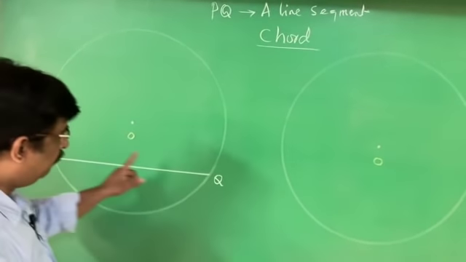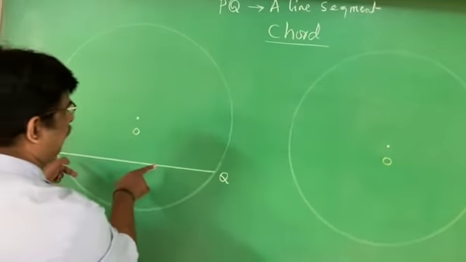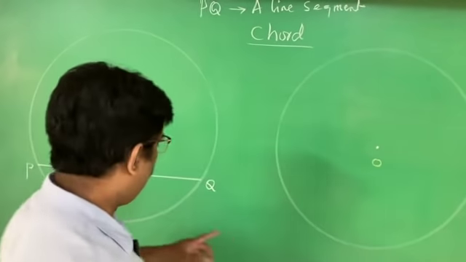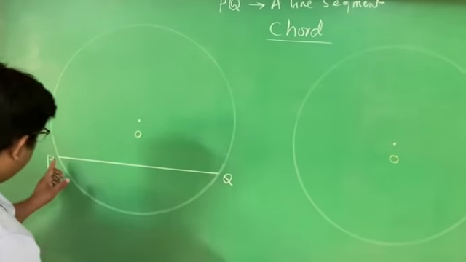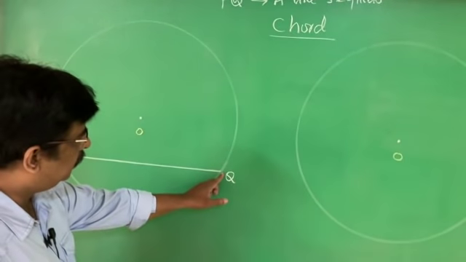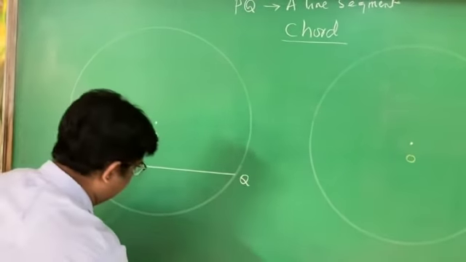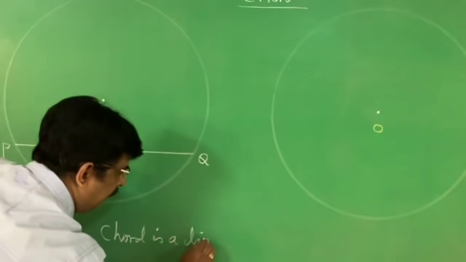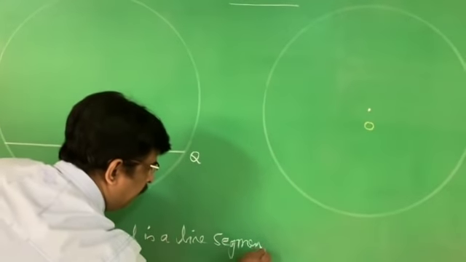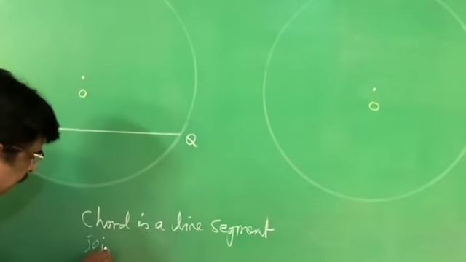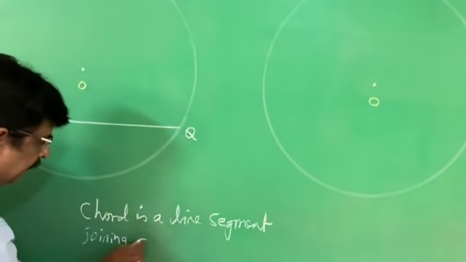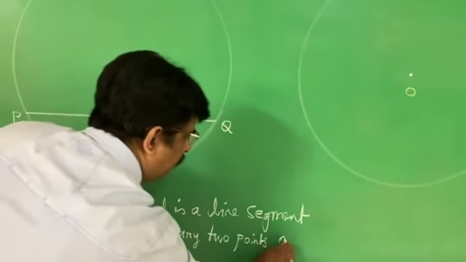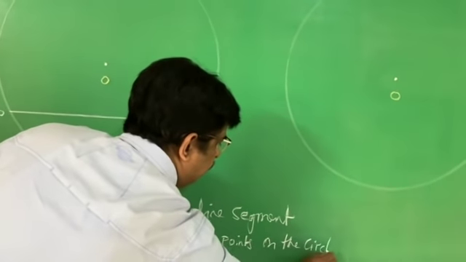Chord is a line segment, which means it cannot be extended. Be careful, a chord should not be extended. Chord is a line segment joining any 2 points on the circle. Therefore, the definition of the chord is a line segment joining any 2 points on the circle.